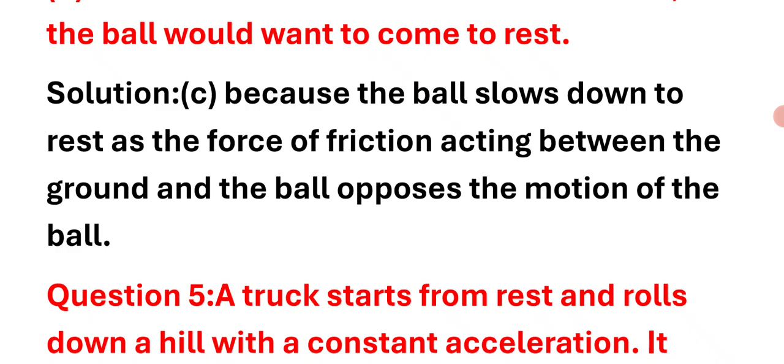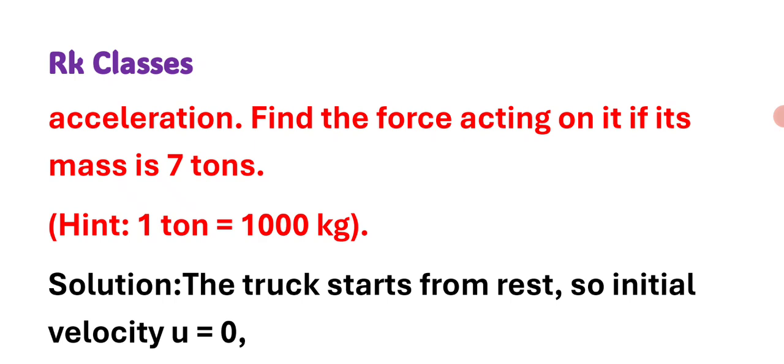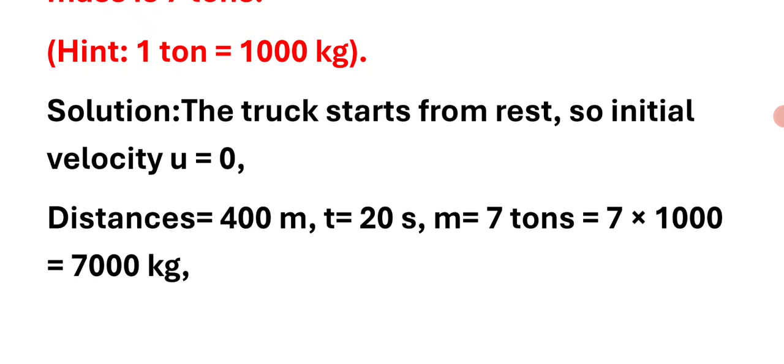Question number 5: a truck starts from rest and rolls down a hill with a constant acceleration. It travels a distance of 400 meters in 20 seconds. Find its acceleration. Find the force acting on it if its mass is 7 tons. 1 ton is equal to 1000 kg. Right answer.